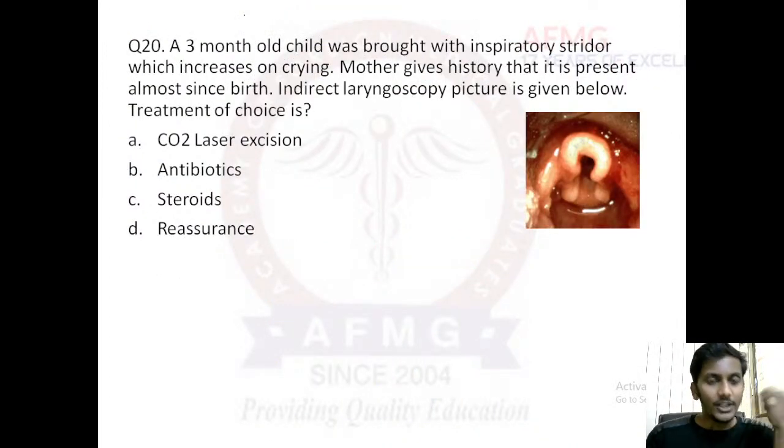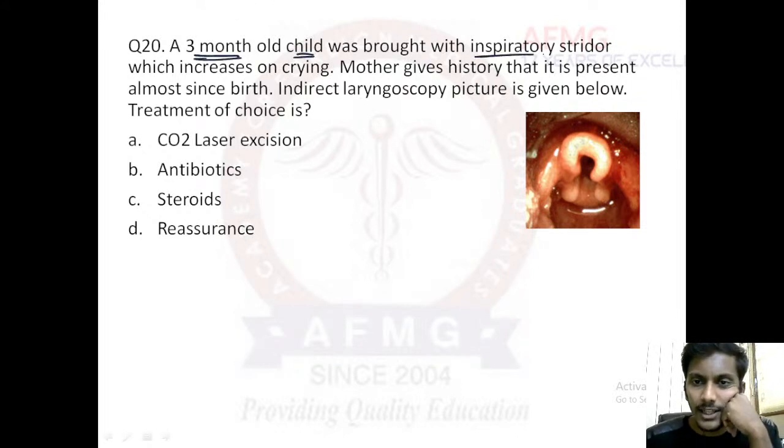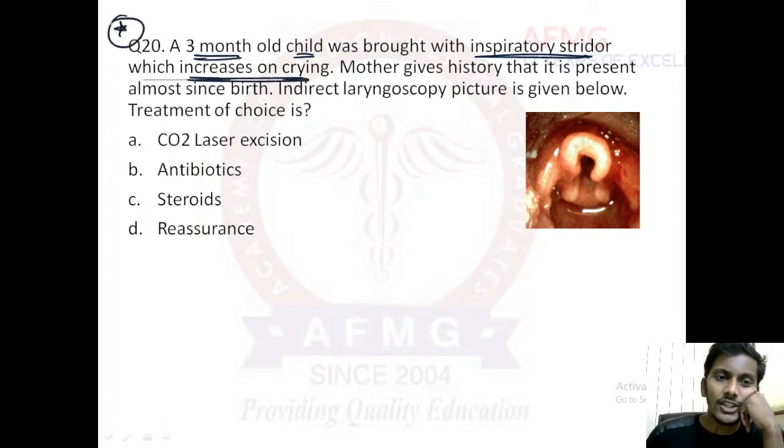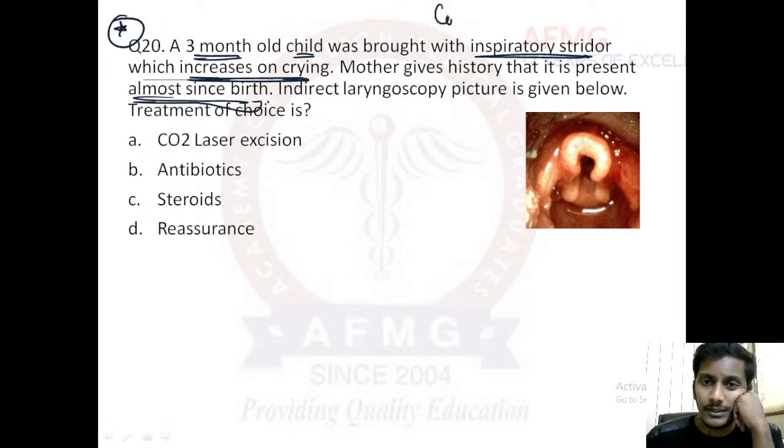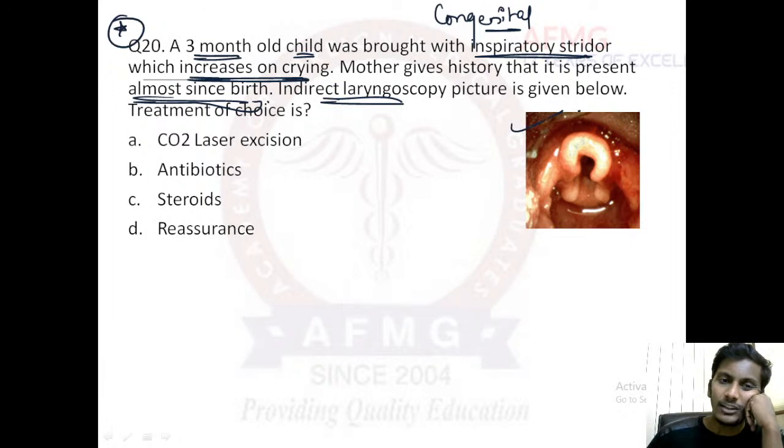Moving further to question number 20. Here they say a 3-month-old child was brought with inspiratory stridor which increases on crying. This is a very common question. Mother gives history that it is present almost since birth. So it is almost since birth, that means it is some congenital condition, right? Indirect laryngoscopy picture is given below. This is the indirect laryngoscopy picture.